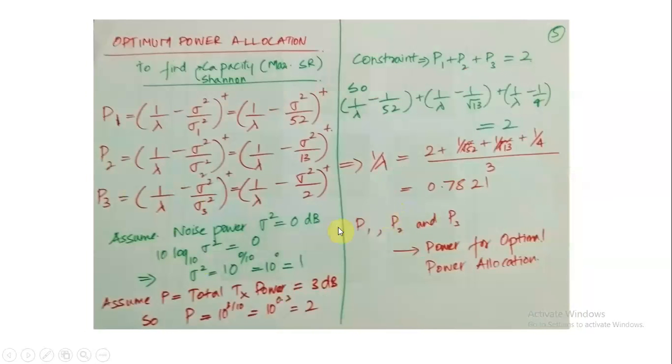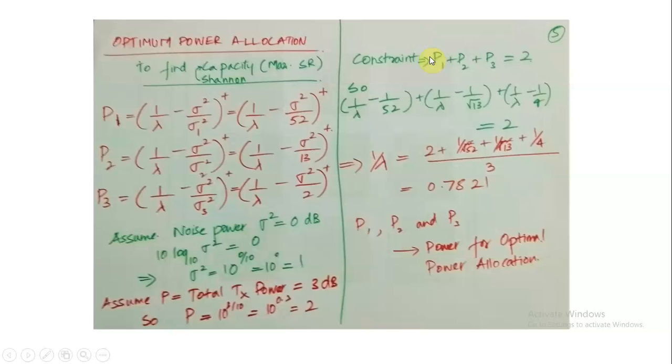Now we see the capacity. How do we find the optimum power allocation? It is the same thing as finding the capacity, or maximizing the sum rate or the Shannon rate. As discussed in the last lecture, P1 can be found by evaluating this function, similarly P2 by evaluating this function, and P3 by evaluating this function. Now assume that the noise power at each channel is independent and equal to 0 dB, so sigma square is equal to 1. Assume that the total transmit power is equal to 3 dB. It means power is equal to 2; 3 dB means twice the power.